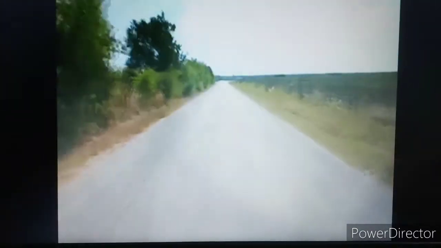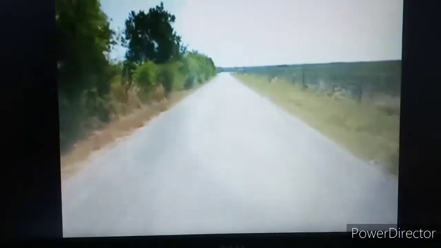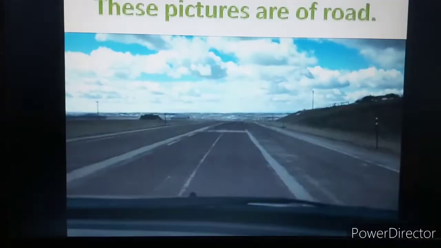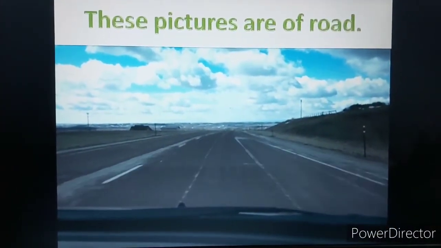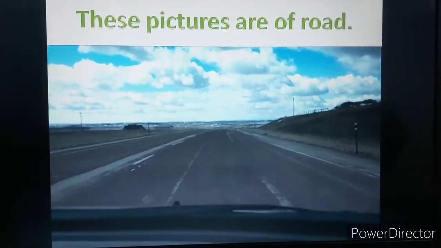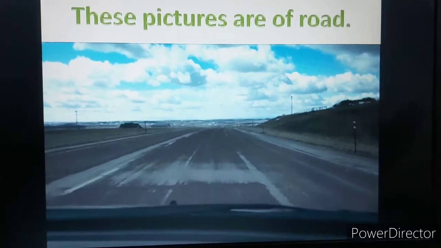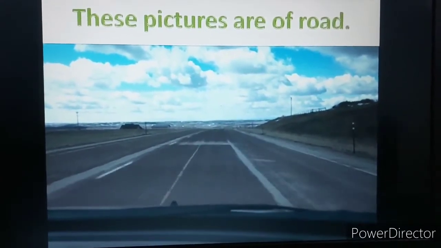What are the pictures showing? Hopefully you have all got what these pictures are showing. Yes, these pictures are of a road. We drive on roads. We have to take a good road to reach the aim or destination that we have.